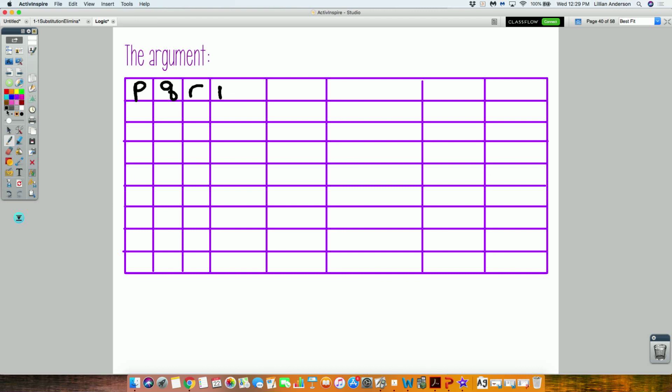So we need P implies Q to start. That was, if I kiss the frog, then he will turn into a handsome prince. I need, if he turns to a handsome prince, then I will marry him. I need to connect those two together.